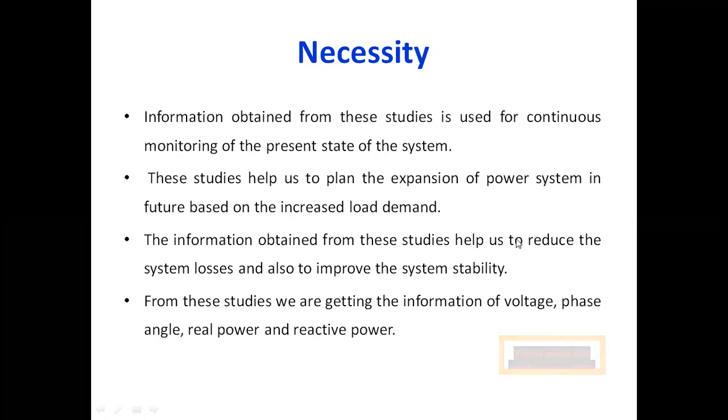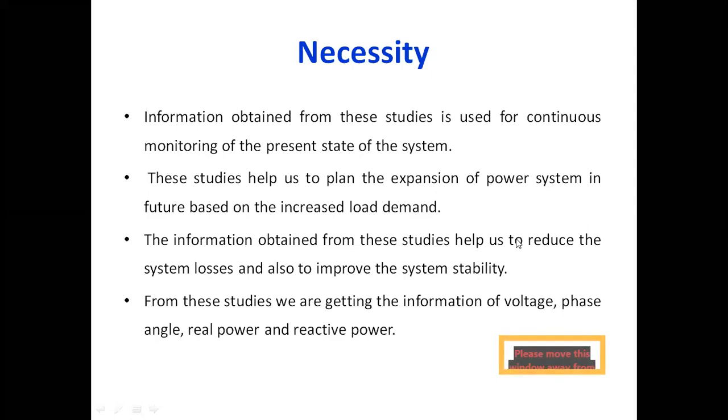The real power, reactive power, voltage, and phase angle at specific buses. You are going to obtain those parameters in detail in these load flow or power flow studies, and you are going to use the same information for continuous monitoring of the present state of the system, right?